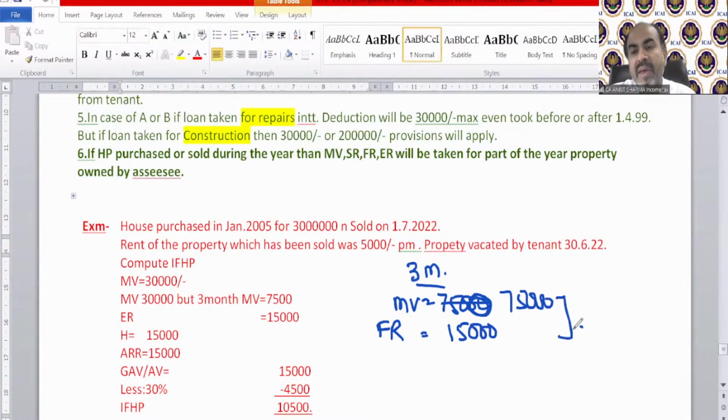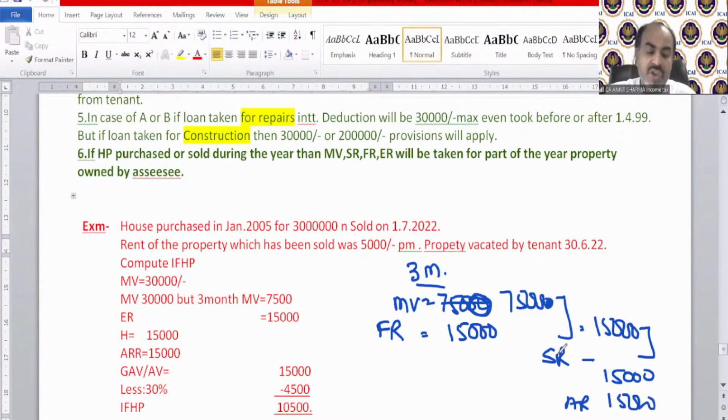And now we'll compare it. That is 15,000 higher, 7,500. There is no standard rent. So we will skip that and 15,000 will be the lower value again. And actual rent received also 15,000. So the GAV will be 15,000. You can deduct the standard deduction and you will get your answer.